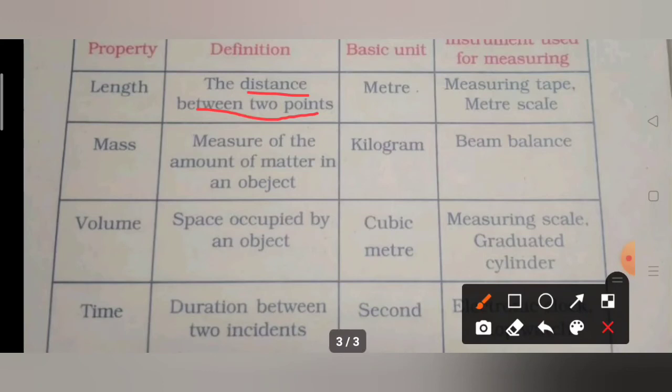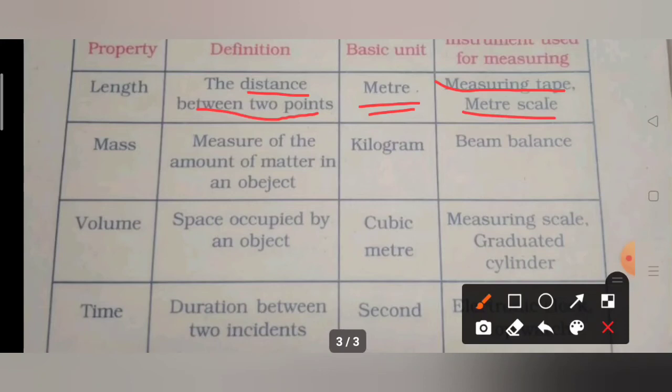What is the unit of length? Meter. The unit of length is meter. The instrument used for measuring the length is either a measuring tape or a meter scale. Is it clear, children?